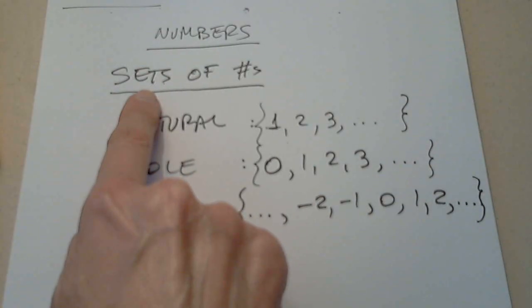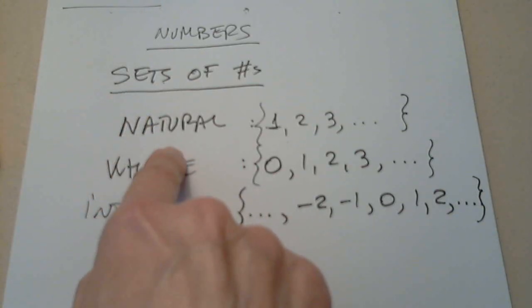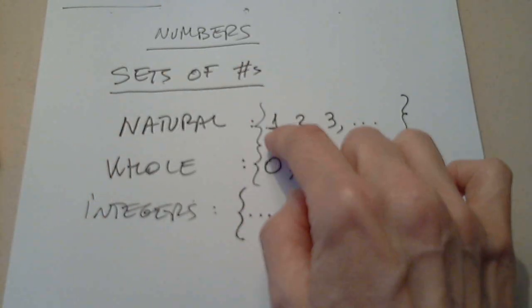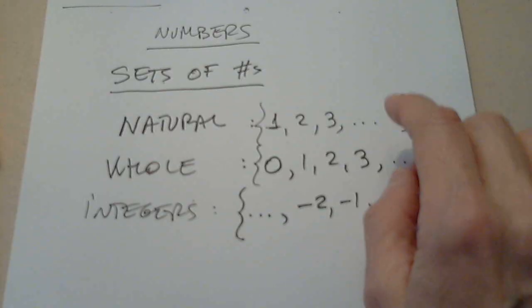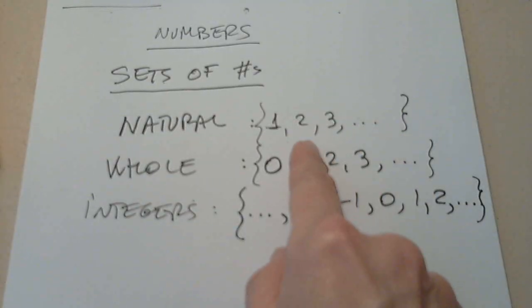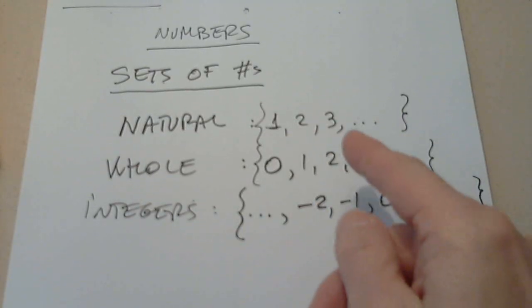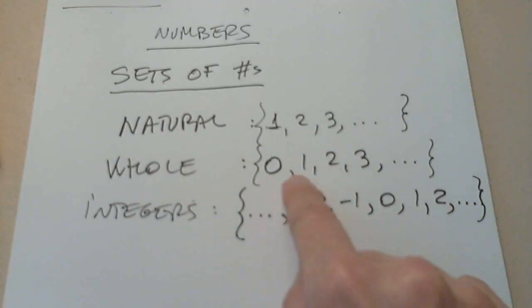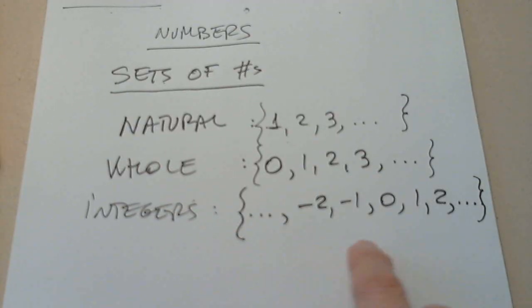So a set of numbers, the set of natural numbers: braces, 1, 2, 3, ... This does not mean 3.9 or 4.2. No, this is the pattern. One more, so 4, 5, and so on and so forth. The same thing here for whole numbers, and the same thing here for integers.